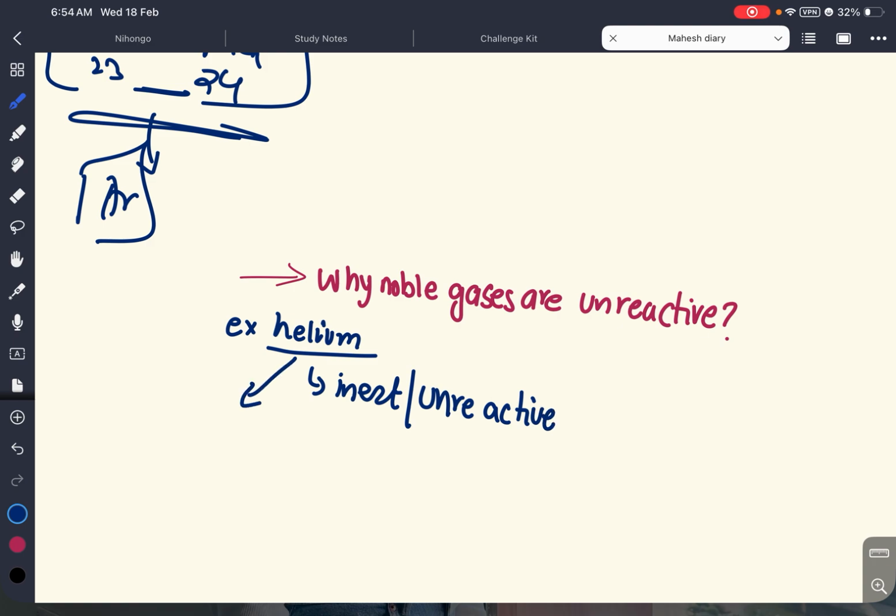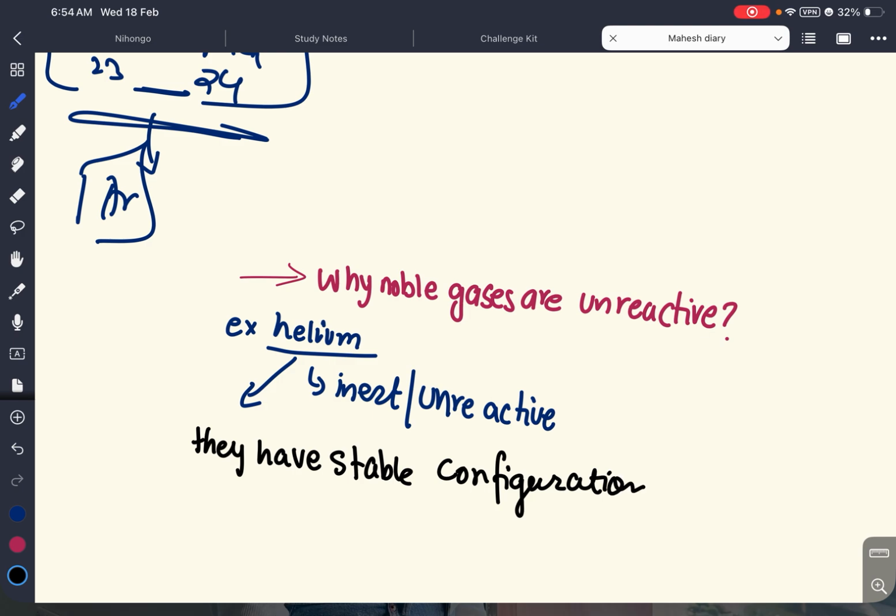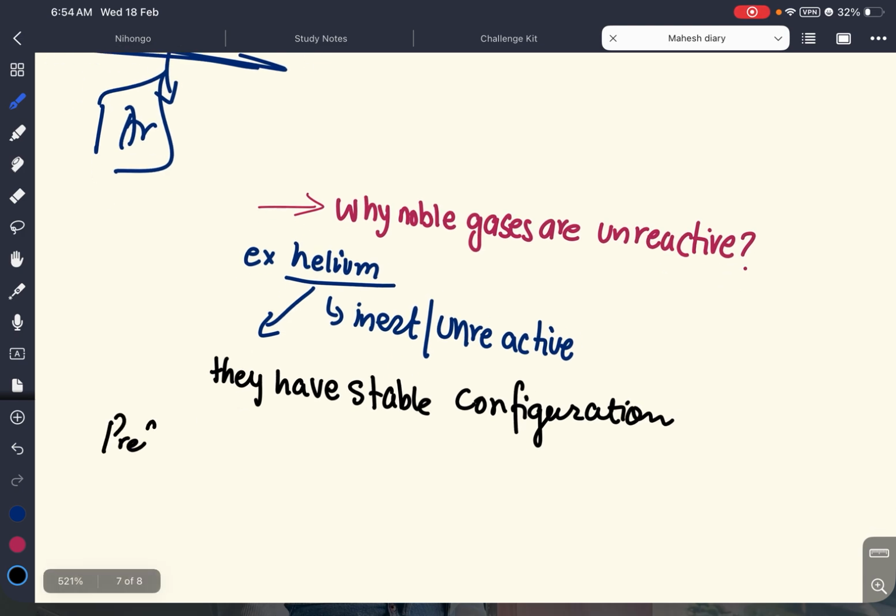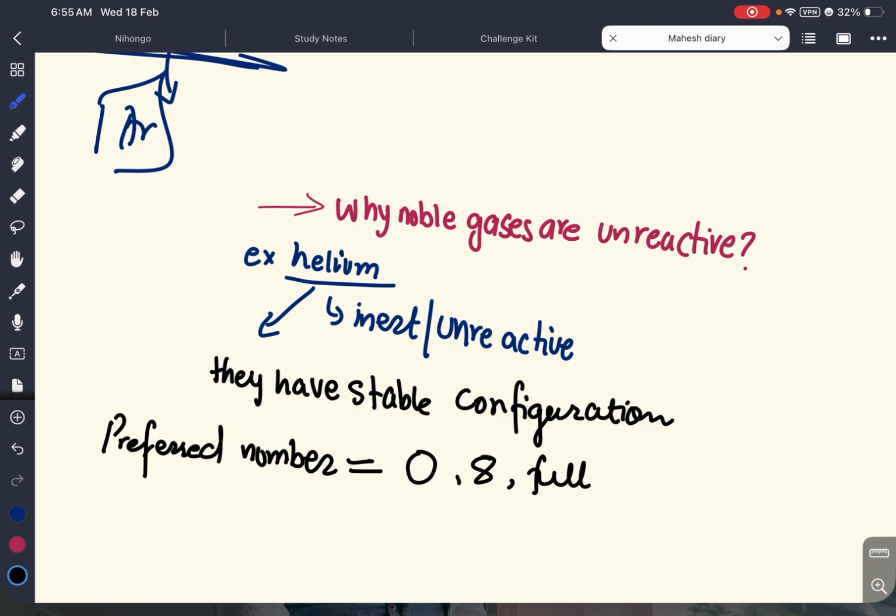Okay, this happens because they have a stable configuration. What do we mean by stable configuration? In our previous video, we learned that an atom has a preferred number. It has a preferred number, which means an atom wants 0 or 8 or full. So by stable configuration, we get to know that noble gases have their preferred numbers, due to which they're stable and they don't make bonds.